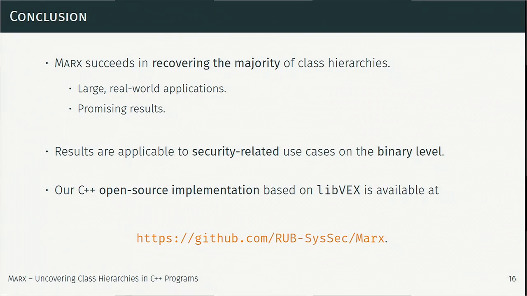Finally, we see that Marx succeeds in recovering the majority of class hierarchies for large and real-world applications with promising results. And we also can use the results to implement security-related use cases on a binary level only. And yeah, I would like to note that our implementation is open source and available under the following link.